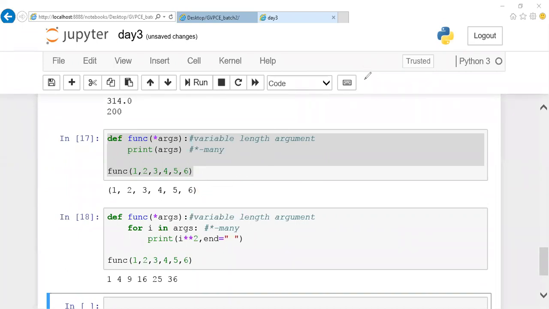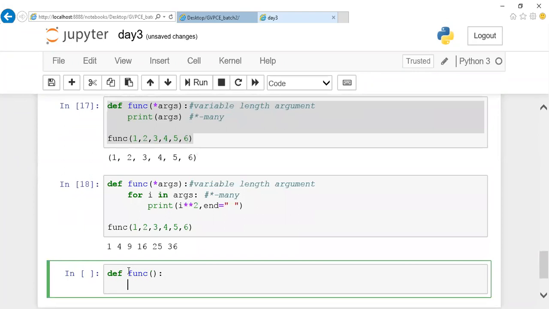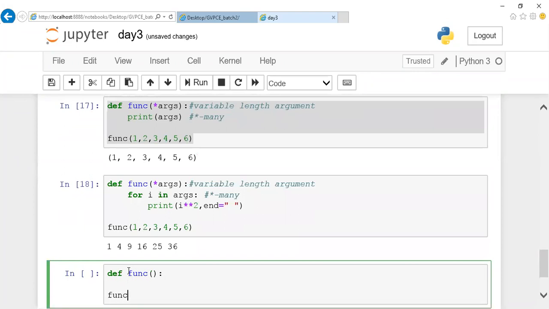So this is all about your variable length argument. Let us assume the same place, instead of passing like this, I have a key value pair. For example, if I have def func, and here I'm going to pass as a key value pair. For example, func of A assign 1, B assign 2, and C assign 3. If I'm going to pass like this, then how can I access these values as a key value pair?